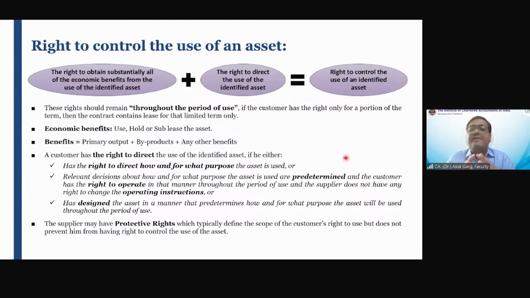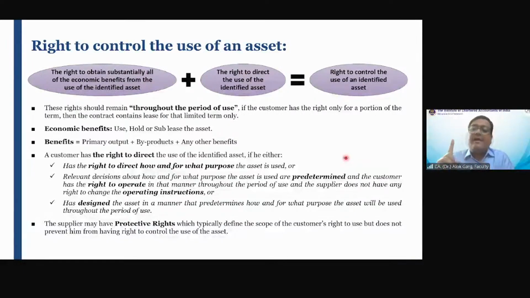Correct? So friends, for satisfying a condition of right to control the use of an identified asset, there must be two conditions. Hemant, not to worry. If you haven't understood, I will explain it many more times. I just started, okay?